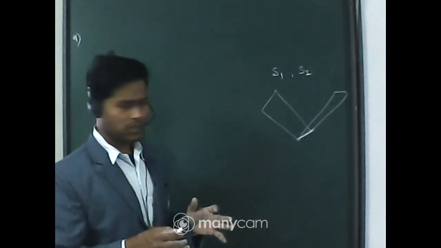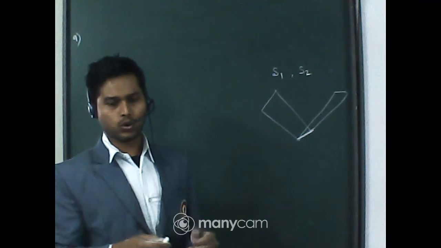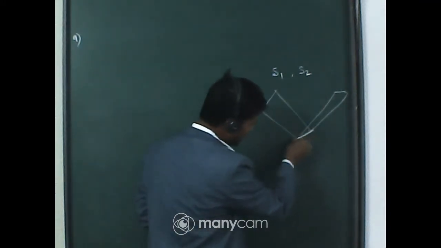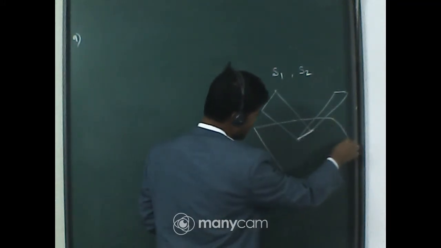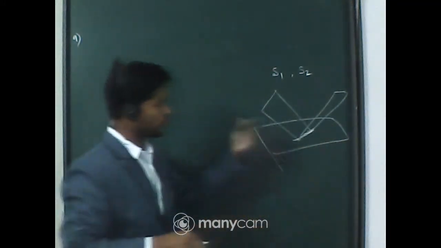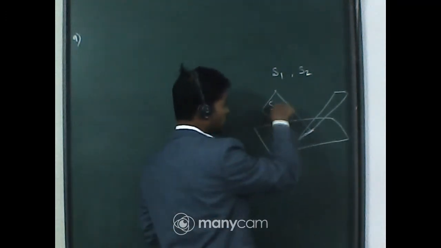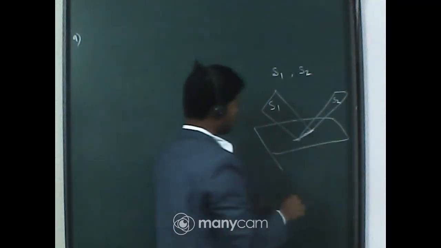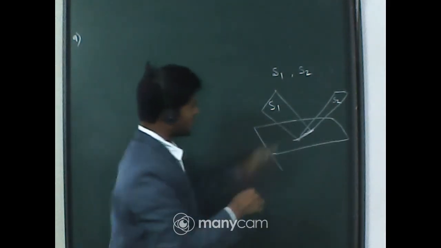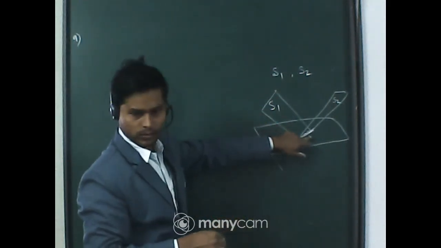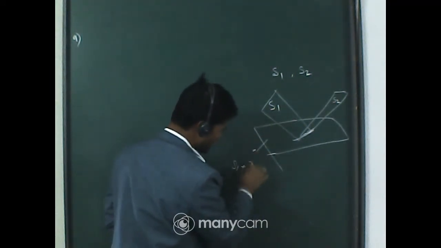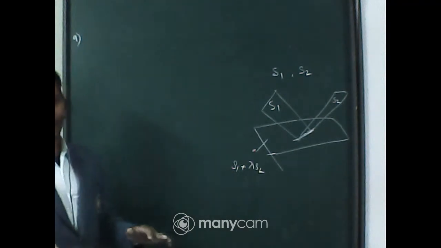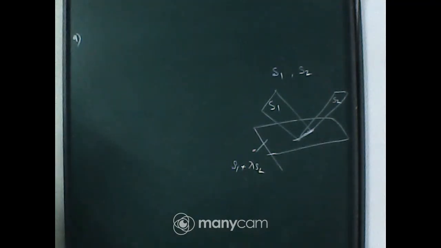Now my question is, if you want to calculate the equation of the plane that contains this straight line, what will be the equation of the plane? If the equations of the planes are S1 and S2, the equation of the new plane which contains the intersection of these two planes will be S1 plus lambda S2, where lambda is any non-zero constant. S1 plus lambda S2. Clear?